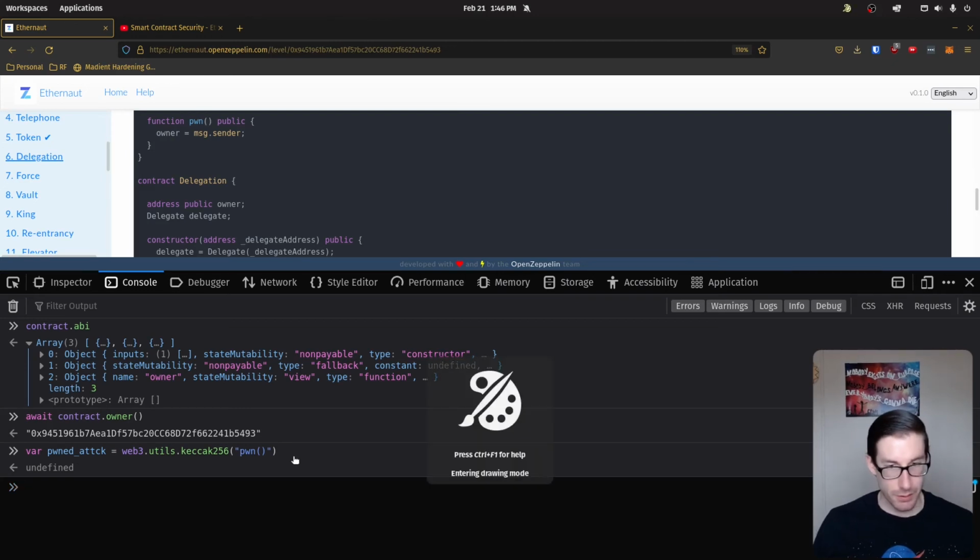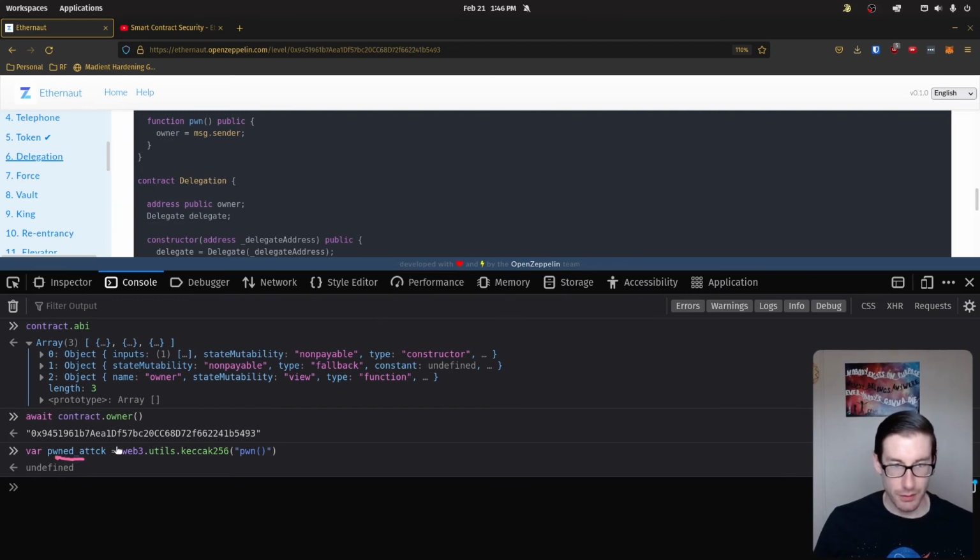Now let's walk through specifically what we're doing here and why. I've created a variable mainly because I want something to store all this in so I can call it later on. We're calling the web3 library, which has a utils subset, and this hashing function. There's a really interesting story about why they're not using SHA-3. You should Google that, or at least read it in the Mastering Ethereum book. It's a really interesting backstory.